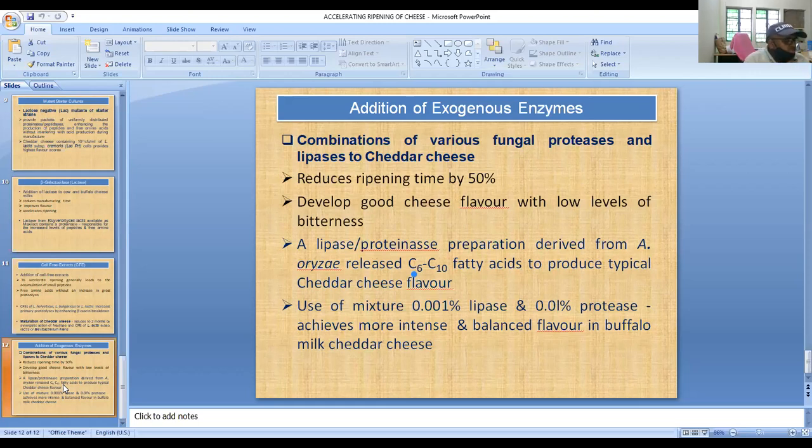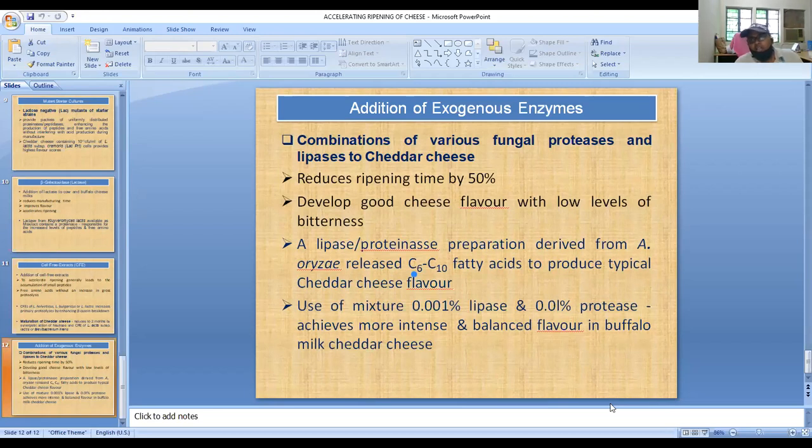So liposome enzymes can be used. Liposomes क्या चीज का होता है? फास्फोलिपिड, mixture of phospholipids का होता है ना. Lipozymes, कोई पूछता है तो क्या है, what are lipozymes? Lipozymes are a composite structure of phospholipids, है ना. Similarly, we can use lipozymes as Flavorase or Naturase at the rate of 2.5 gram per 100 liter of milk, which was found to accelerate the ripening of buffalo milk cheddar cheese.